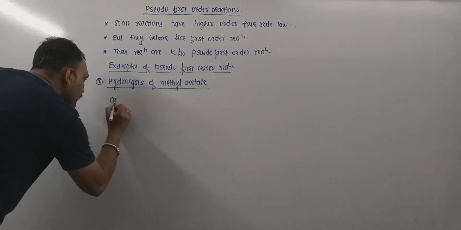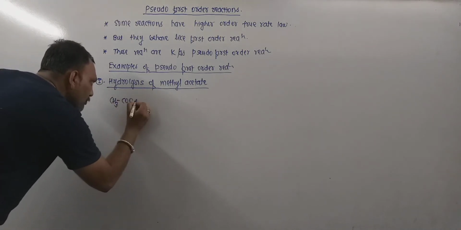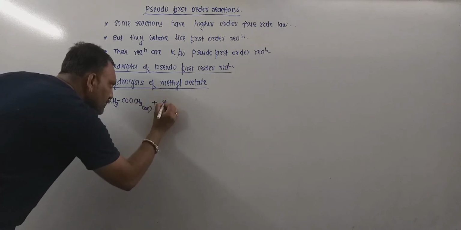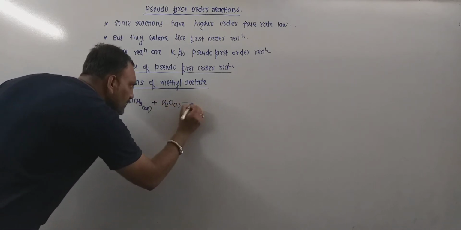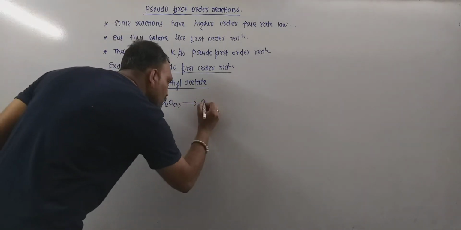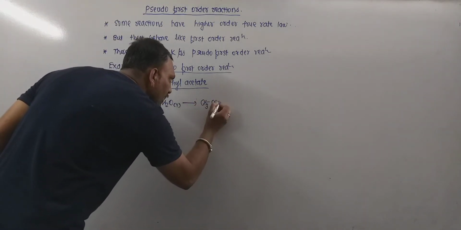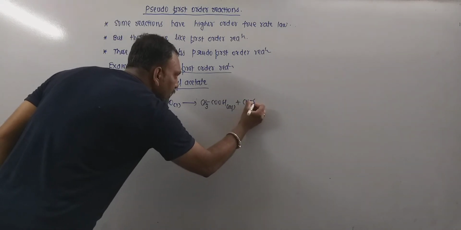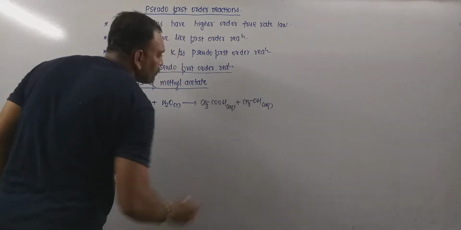So the reaction can be written as, remember, this is methyl acetate, that is an ester. When it is hydrolyzed, upon hydrolysis we get acetic acid and methanol, that is the methyl alcohol.